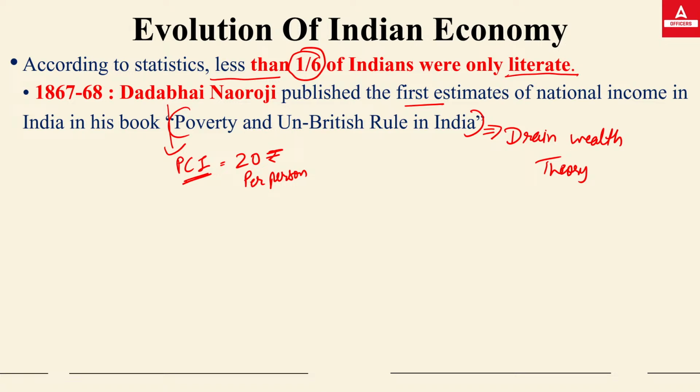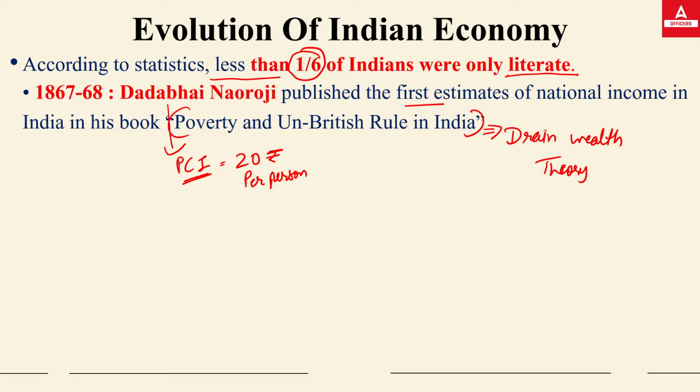Now, what's the drain wealth theory? Let's understand this by an example. If you remember, in our country, the scientists, doctors, IITians mainly work in other countries. They move abroad. They have such a kind of brainwash that there is no job for us in India. We have to shift abroad because we have higher education and no such posts are available in the country. So this is known as brain drain. Their brain has been drained, their brain has been washed, that nothing is there for us in India, and they move abroad.